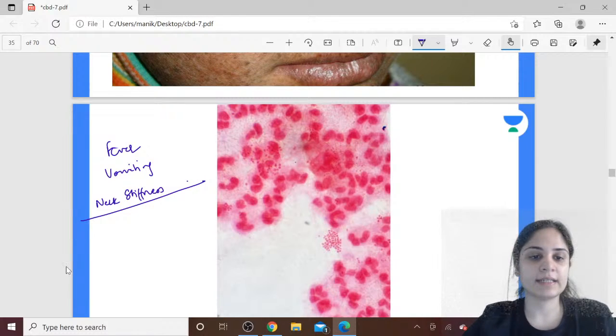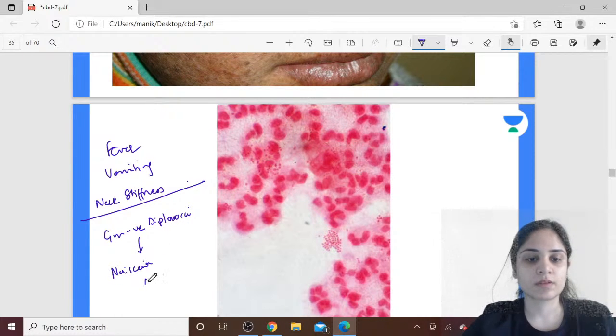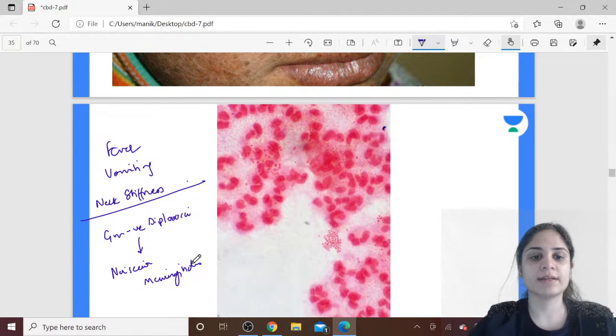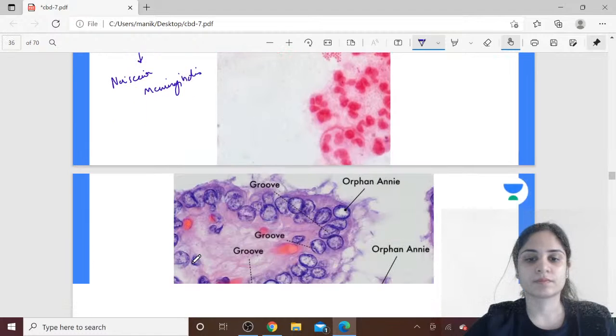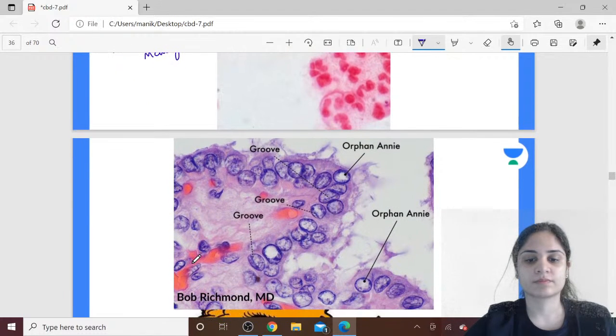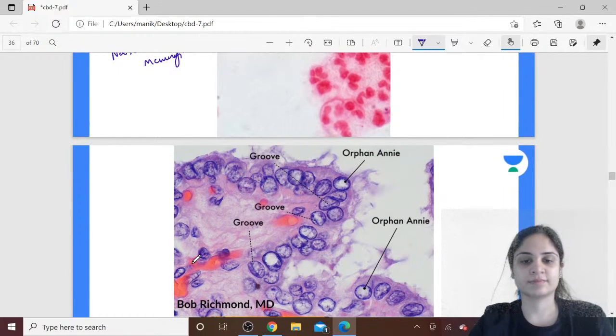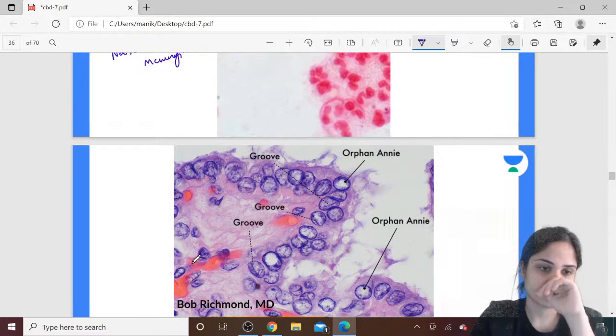Yes, absolutely correct. So what can you see over here? You can see presence of gram-negative diplococci, and the patient is presenting with symptoms of meningitis, correct? So this patient is suffering from meningitis due to Neisseria meningitidis. All right? Okay. Diagnosis and treatment also you can tell me.